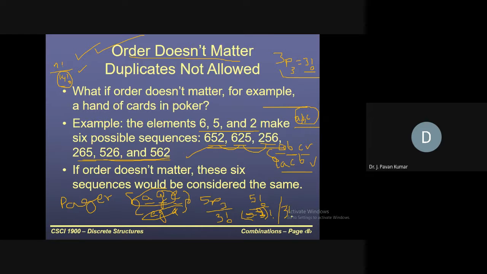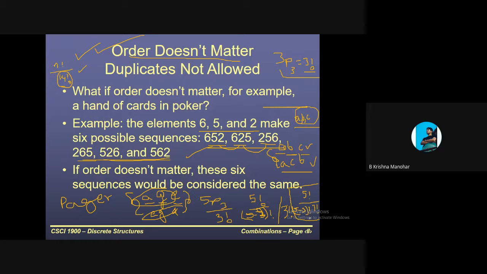Yes or no? This can be written as 5 factorial divided by 5 minus 3 factorial multiplied by 3 factorial. Isn't it? Yes or no?